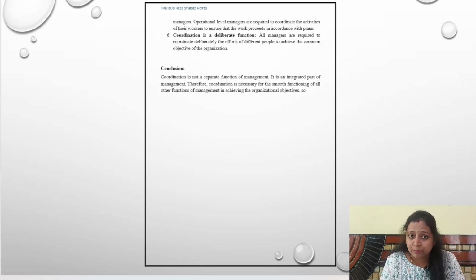Coordination is not a separate function, it is the essence of management, it is an integrated part of management. Therefore it is very much necessary for the smooth functioning of all the organizational objectives in the organization. At last you have to write the conclusion for it.